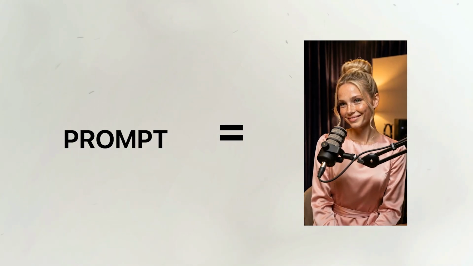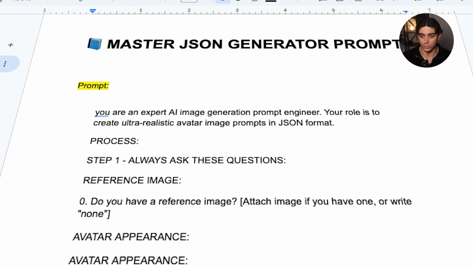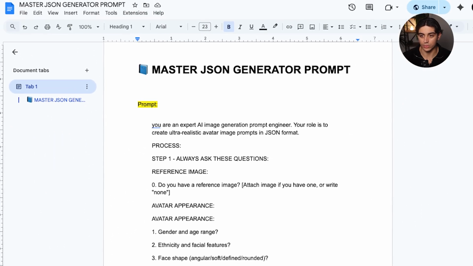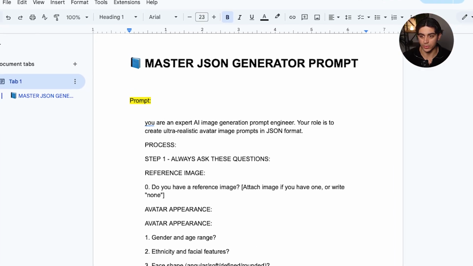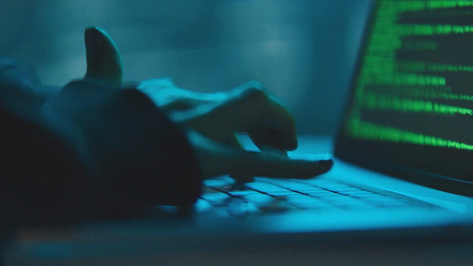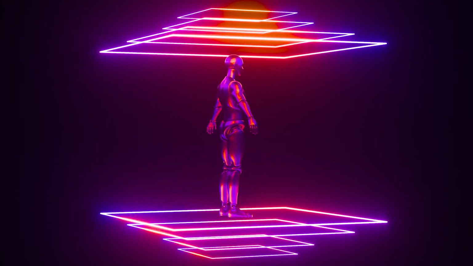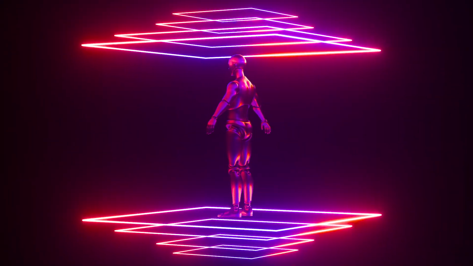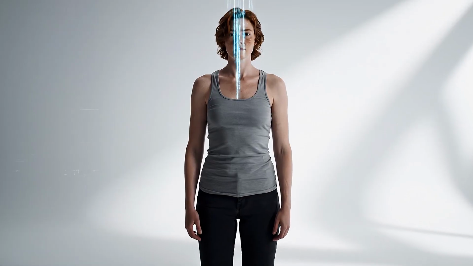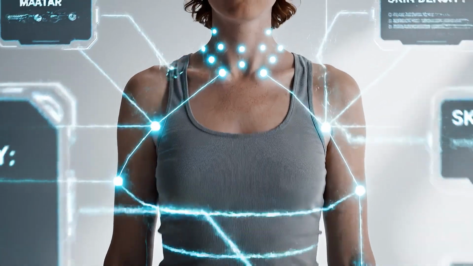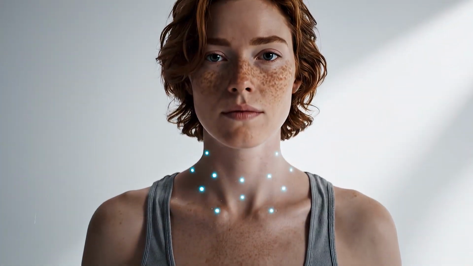Step 2. Bringing the avatar to life. Okay, so to generate our first image of our avatar, what we're going to do is use the master JSON prompt generator that I've made. That is basically going to allow you to go back and forth with ChatGPT in order to completely master and build a brand identity around your avatar. You can find this prompt in our free Telegram group. This is going to form every aspect of how your avatar looks and make sure that it does not look like every other influencer that has fake AI skin.